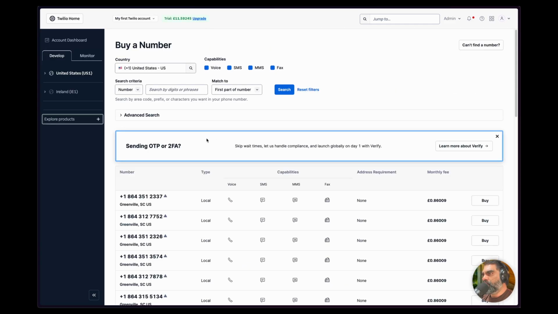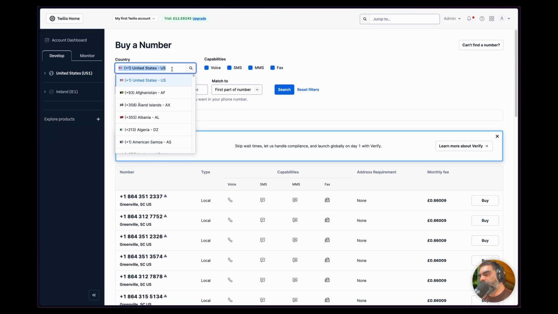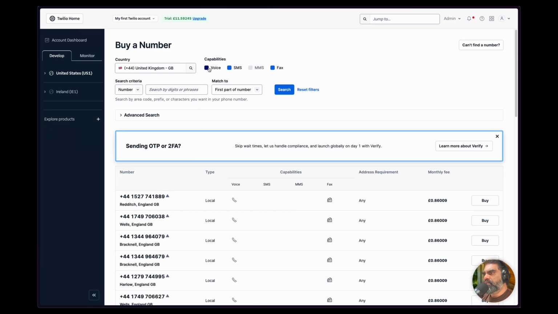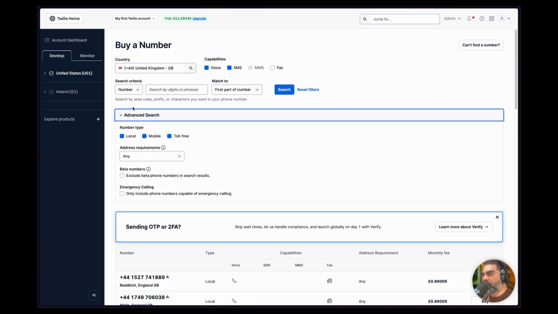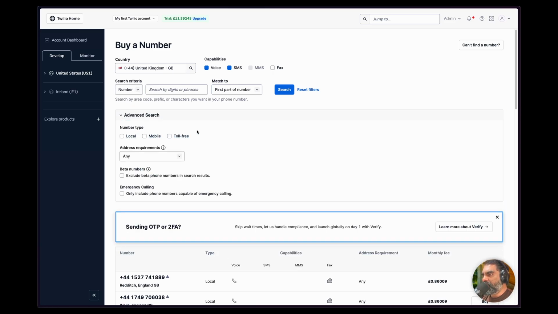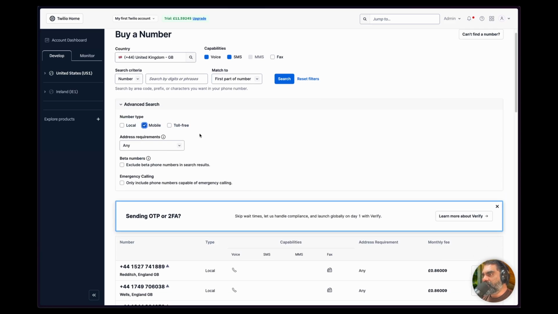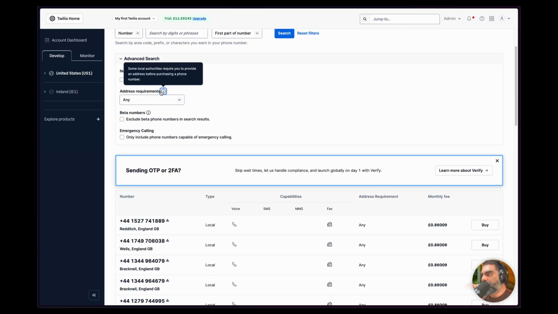Get phone number. Just going to select a UK number. Capabilities, voice, SMS. I don't need fax. Advanced search, maybe a toll-free number if you want to look professional, but I'm going to choose mobile. Address requirements. Some local authorities require you to provide an address before purchasing a phone number. Exclude beta phone numbers in search results.